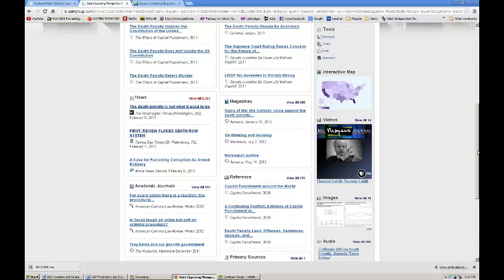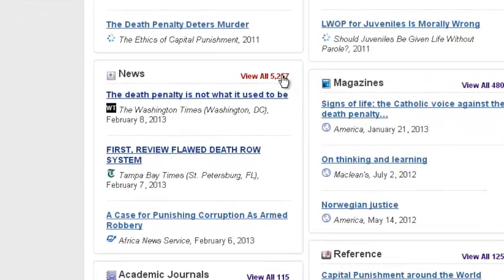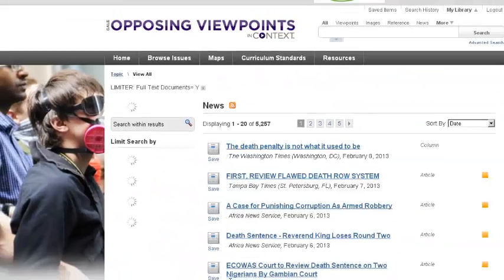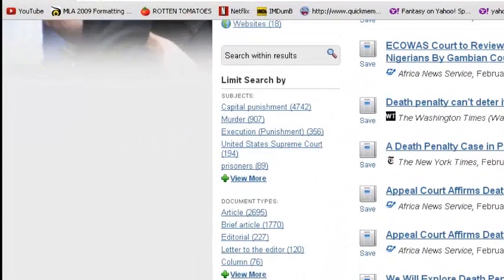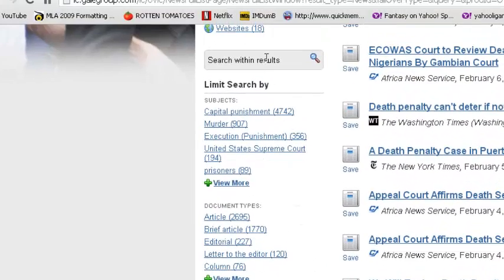Because a good news article usually does include both sides of the story, unless it's an editorial or opinion article. So I'm going to view all 5,257 by clicking on this link. And I don't want to look at 5,257 articles, so I'm going to try to limit that. To do that, I could look on the left-hand side and see that I could limit my search by subjects, document types, publication titles, newspaper sections. Or you could search for more keywords within the results, almost making it more of an advanced search.